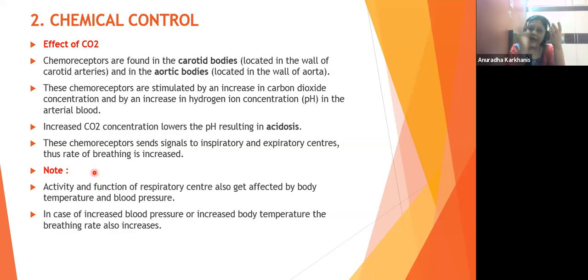So in high blood pressure, what is happening? The transportation of blood in these capillaries is going to be under pressure.